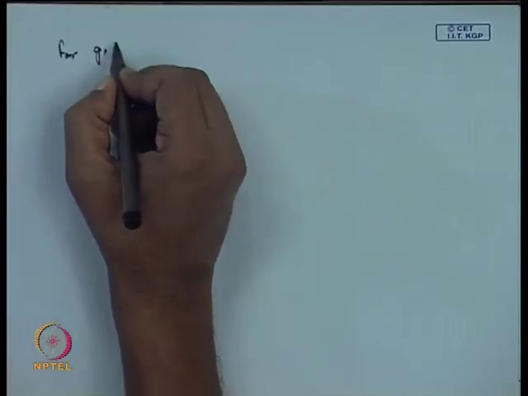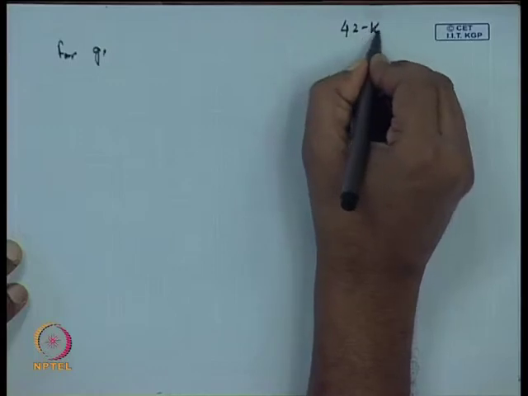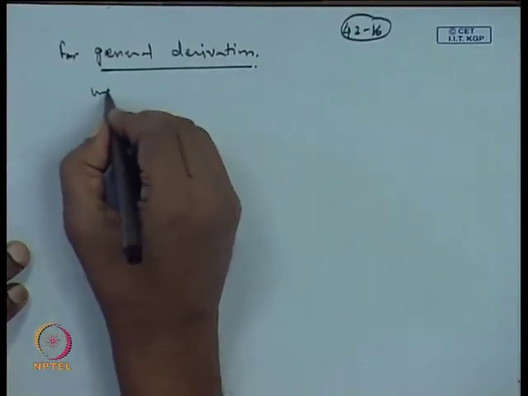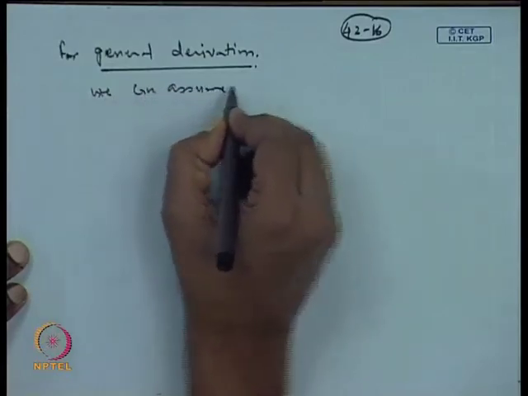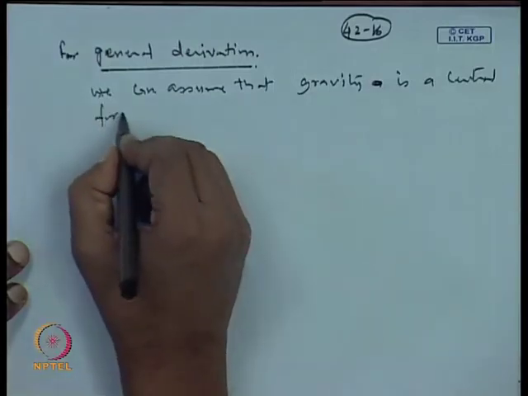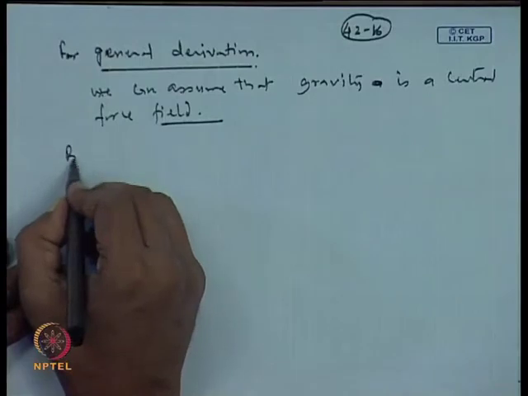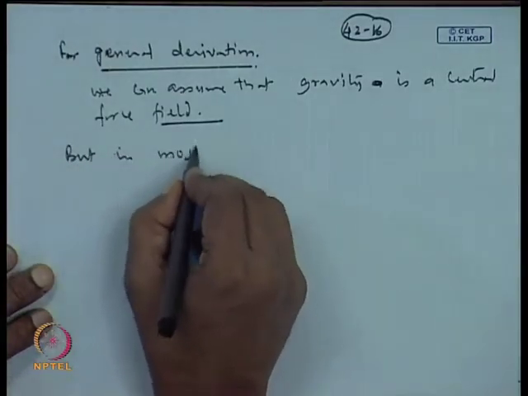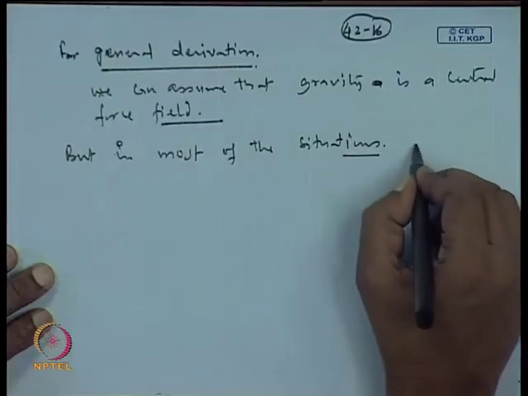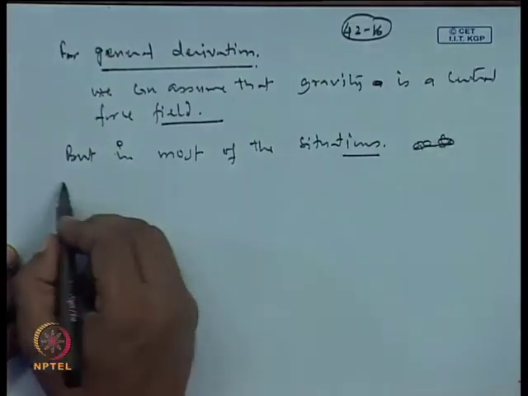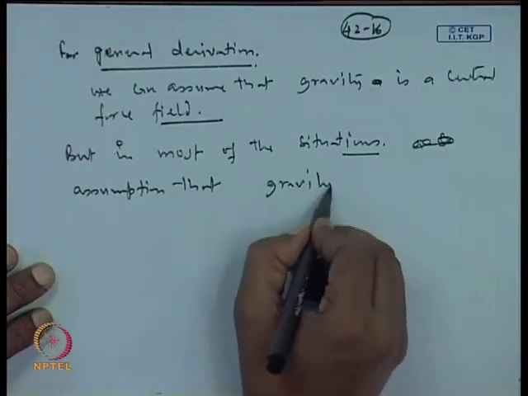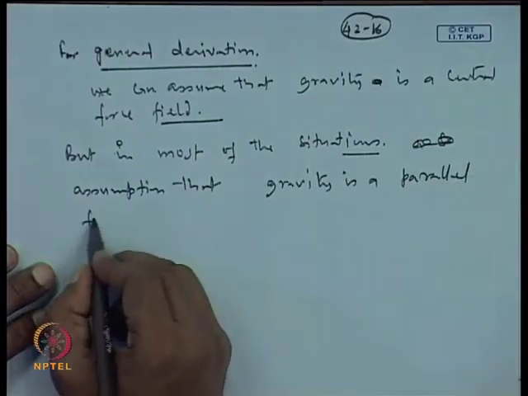So, for general derivation, we can assume that gravity is a central force field, but in most of the situations the assumption that gravity is a parallel force field